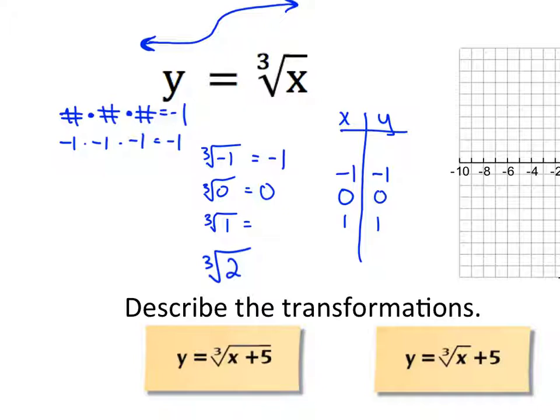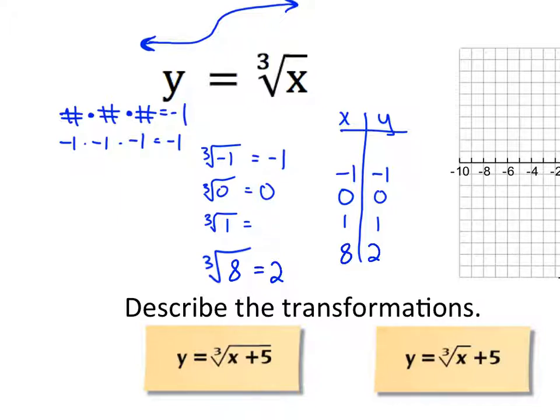We don't know what the cube root of any of those numbers is until what? What's the next cube root we know? 8. We know 8. Okay, and what is the cube root of 8? 2. Yeah, 2. So we have to skip all the way to 8. Just like when we were doing the square root graph, we had to skip to the square roots we knew. Same idea here.